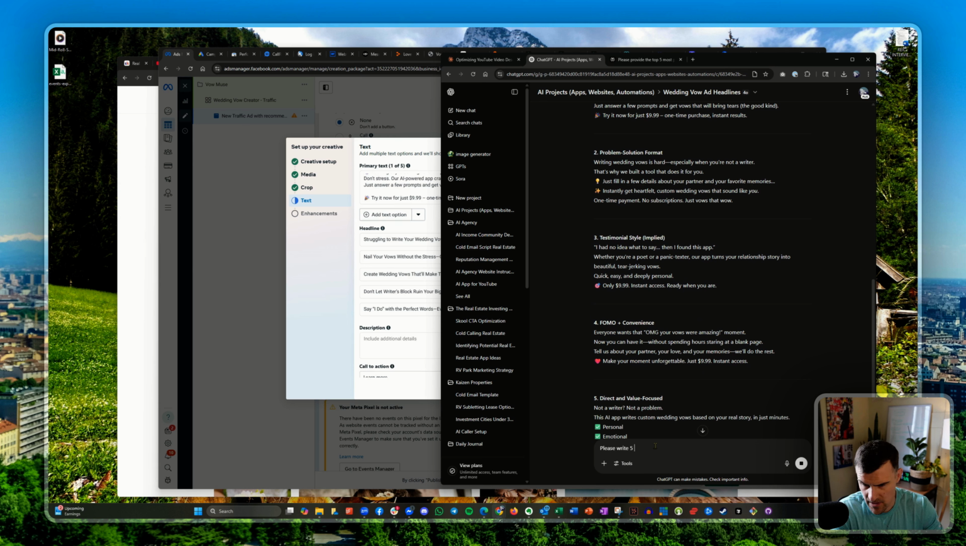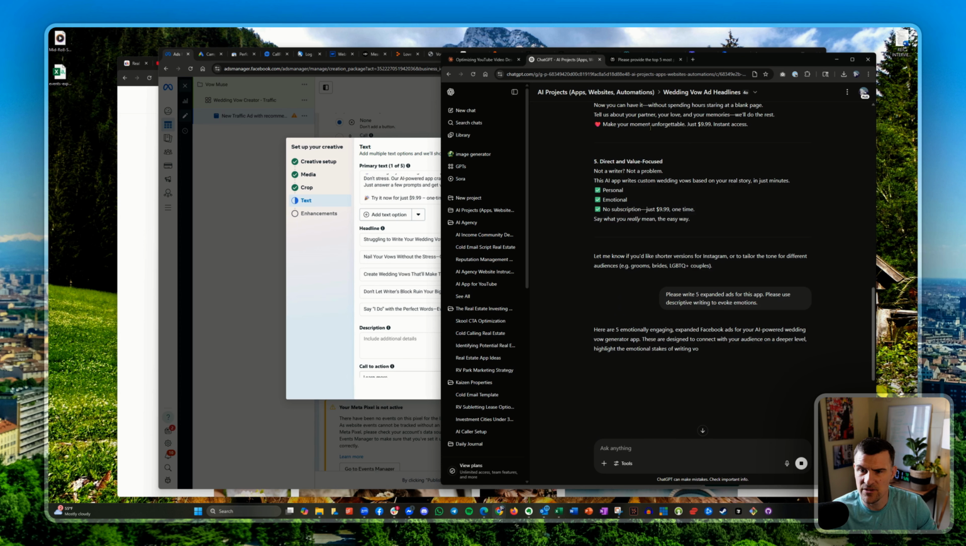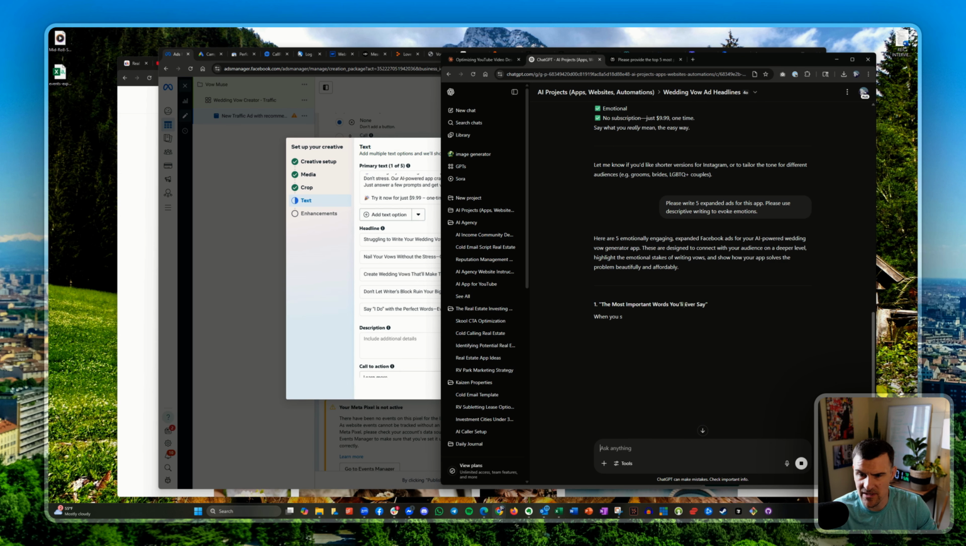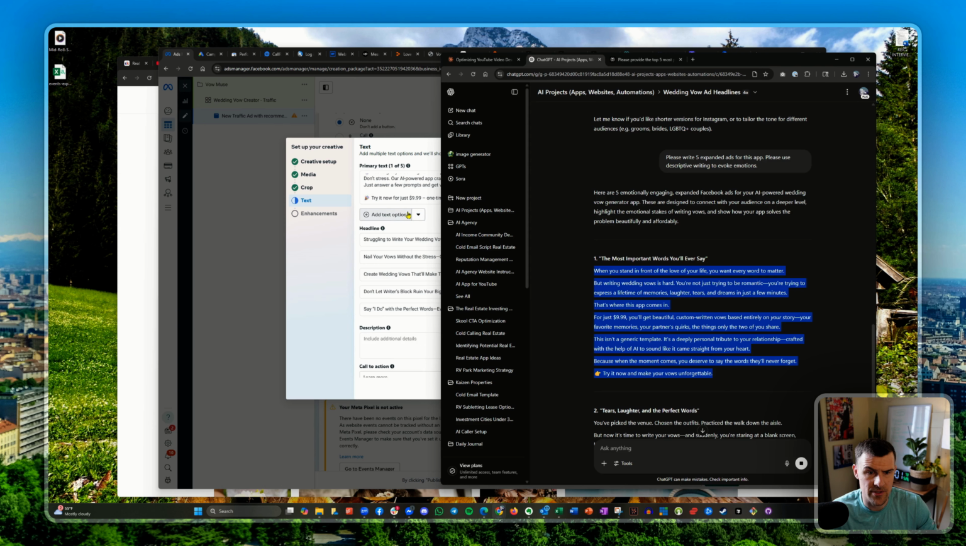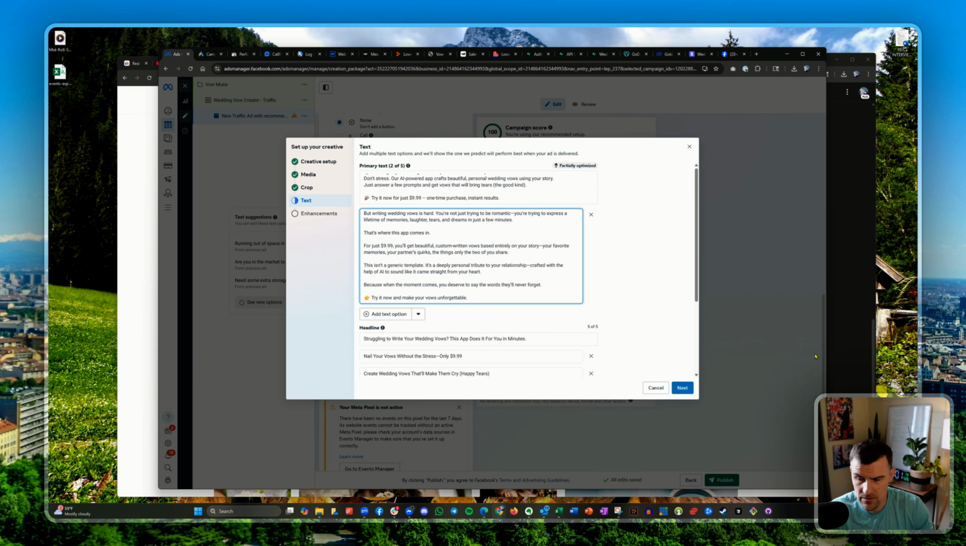Please write 5 expanded ads for this app. Please use descriptive writing to evoke emotions. These are a little bit short, and so I want to see. We'll add a couple of the short ones in there, and then we're going to see if we can expand it a little bit to see if that'll help improve conversions. Cool.